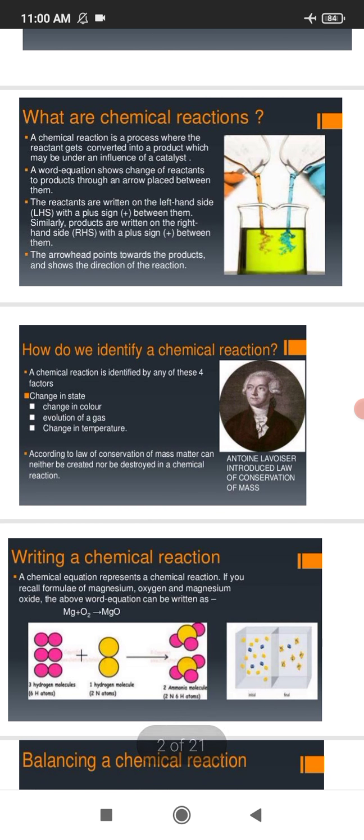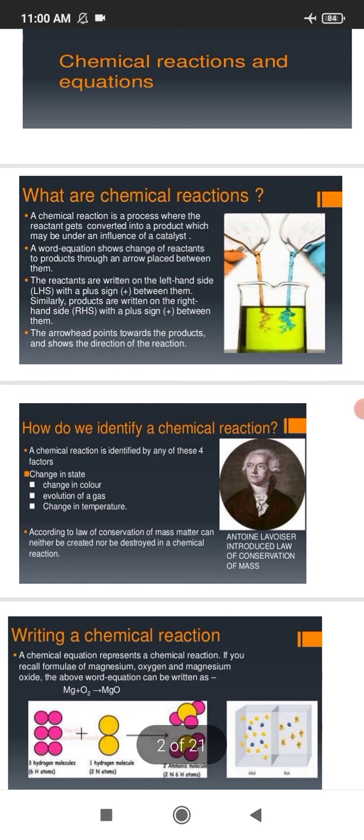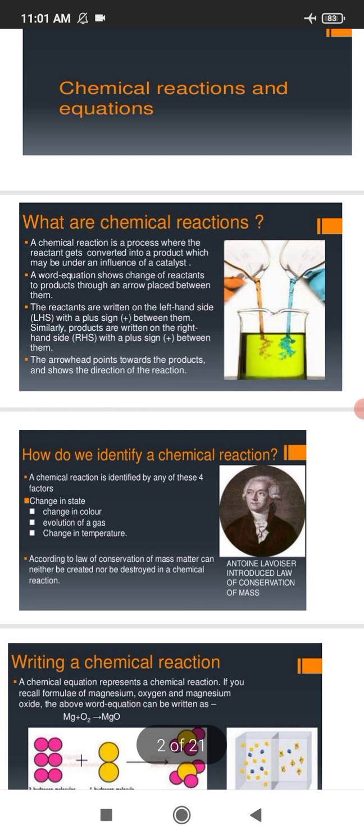So, if we see a chemical reaction, it involves change in state, change in color, change in temperature, evolution of a gas. So, if these observations are seen by us, we can say that a chemical reaction has occurred. Some other examples of chemical reactions are digestion of food, respiration, rusting of iron, formation of curd. So, we can define a chemical reaction as a process in which reactants get converted into products, which may be under the influence of a catalyst.